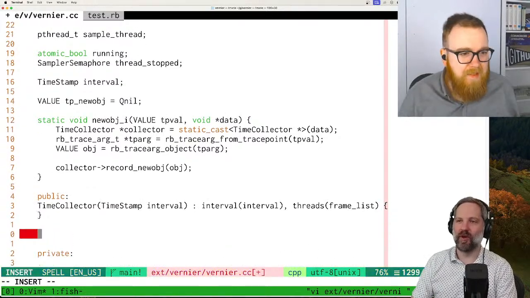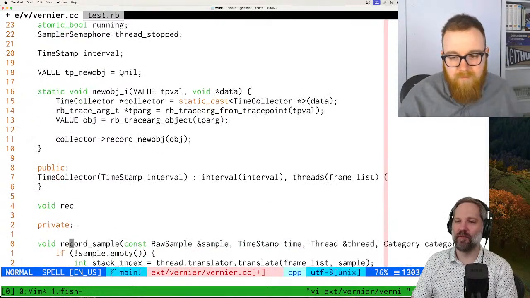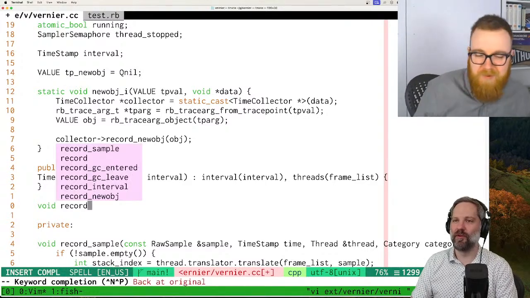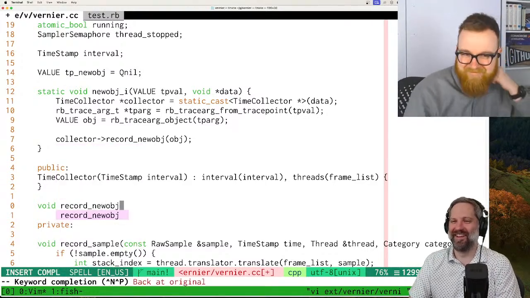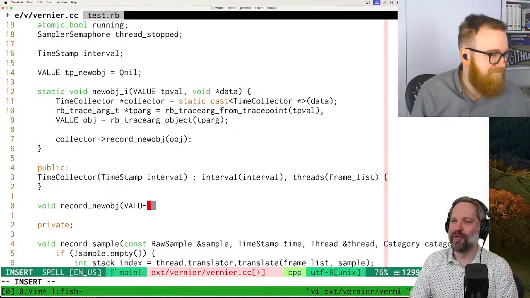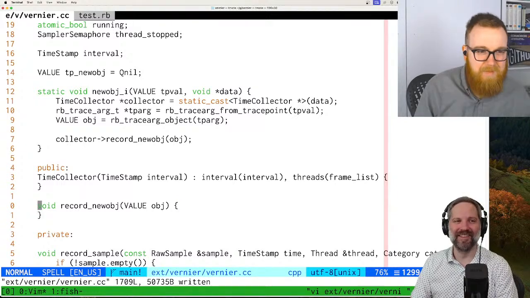We want to do this just as a public method, like void. I don't know C++. Help me out here. Ah, there we go. I guess I know enough C++. It's C but with classes. It's a classy C.